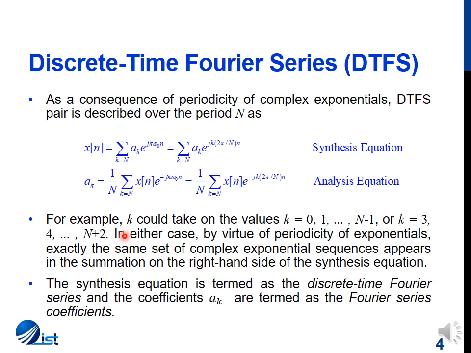For example, if the period of the signal is 4, we'll just take 4 values and we'll determine 4 values only. So the synthesis equation is termed the discrete time Fourier series, DTFS, and the coefficients are termed Fourier series coefficients. This periodicity is going to be explored in the examples to follow in the next slide.